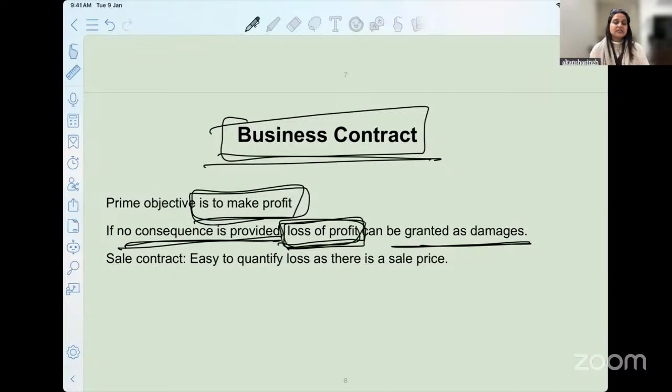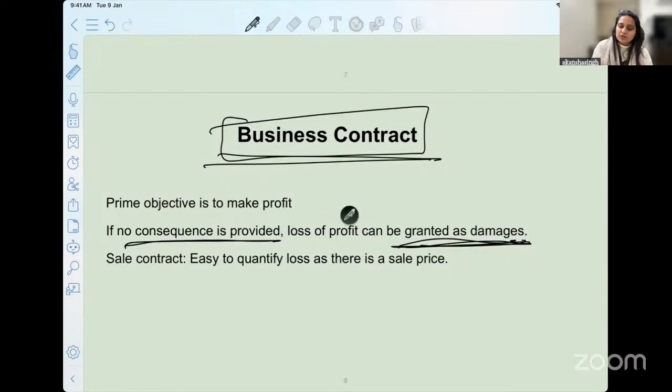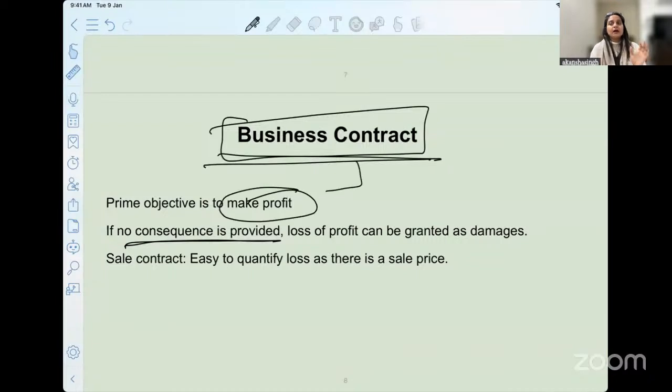So in that case, because it is a business contract, both the parties are aware that the opposite party is intending to make a profit out of this, and accordingly the court will grant certain damages related to loss of profit. How much loss of profit has happened to this person? Let's grant them that particular profit. You will get more clarity once we discuss the case laws related to it. It is only the introductory part wherein we say that the primary idea, always remember, of a business contract is to make profit out of it.